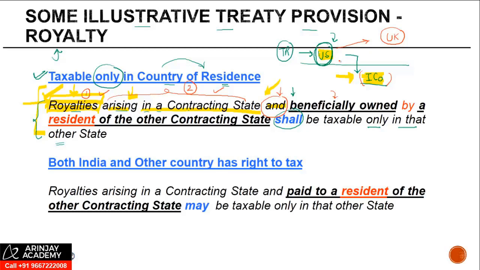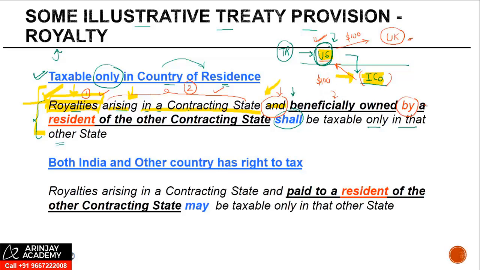Suppose the Indian company makes the payment to US for the use of a brand, but the brand is owned by UK, and therefore US, the moment it receives, let's say, $100 from India, passes on that $100 to UK. In that case, we cannot say that US is the beneficial owner, which means that the India-US treaty may not apply in that case. So the royalties which arise in the contracting state should be beneficially owned by the recipient.